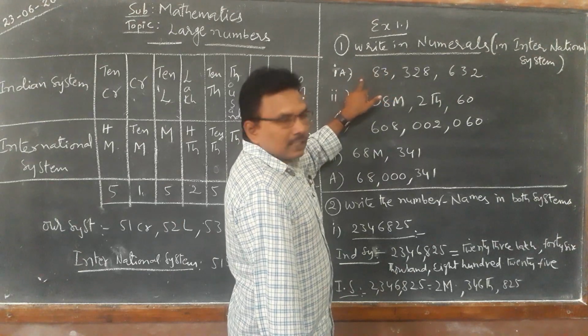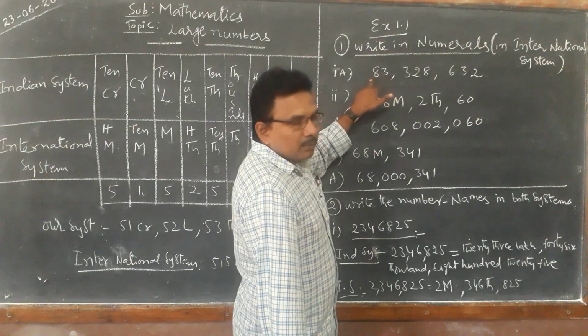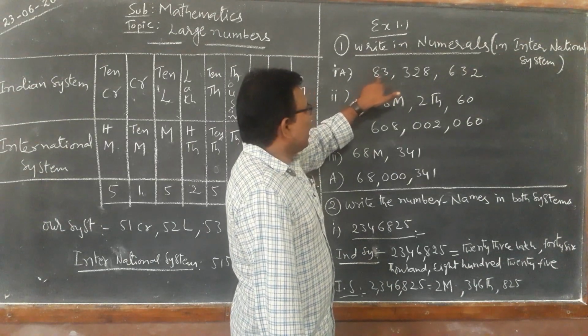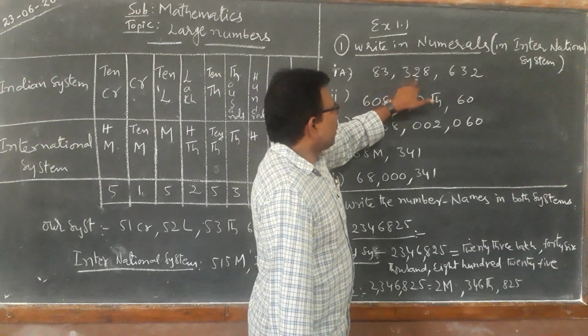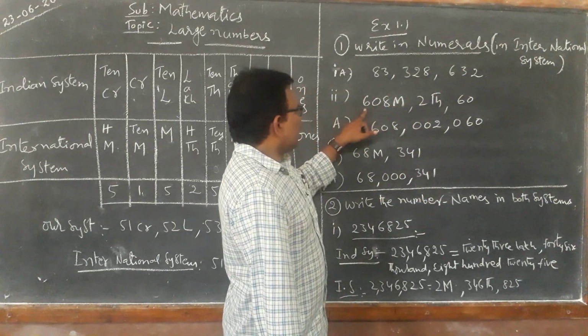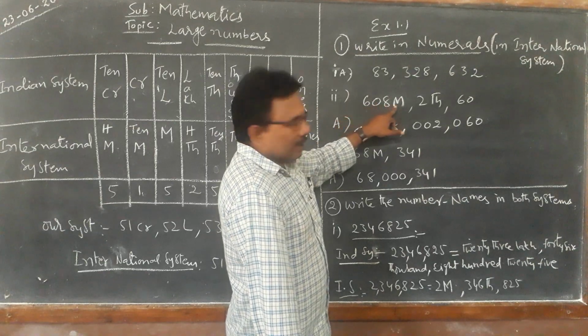So 83 million: no hundred millions here, only ten millions and millions place. 83 million 328,632.